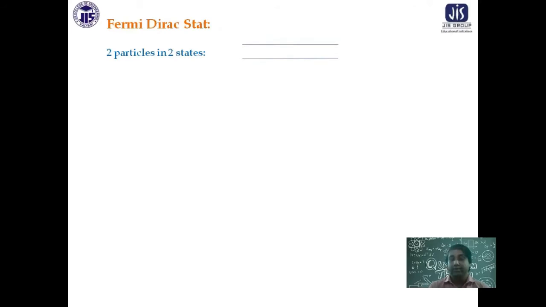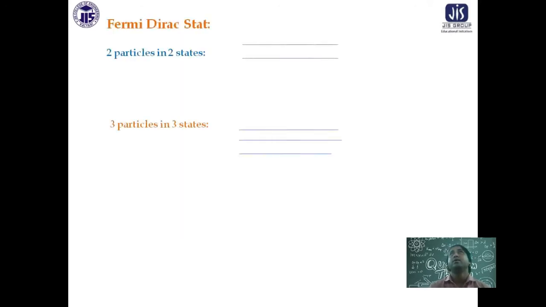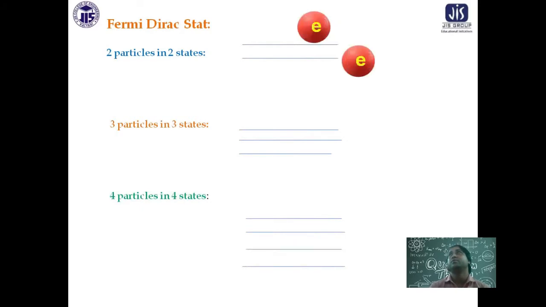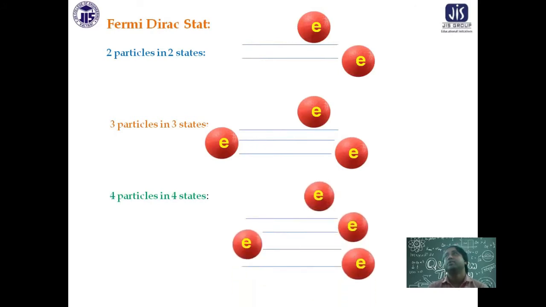So far we have been talking about 2 particles in 2 energy states, 2 particles in 3 energy states. Suppose I want to keep 2 particles in 2 energy states, 3 particles in 3 states, now 4 particles in 4 states. In the Fermi-Dirac way, you are keeping one particle in each energy level. Electrons are all identical, and electrons obey Pauli's exclusion principle. So 1 particle in 1 energy state is over here, and this is 4 particles in 4 energy states.